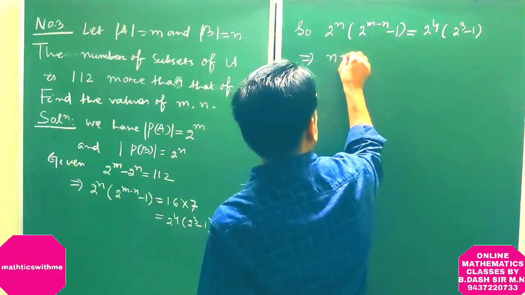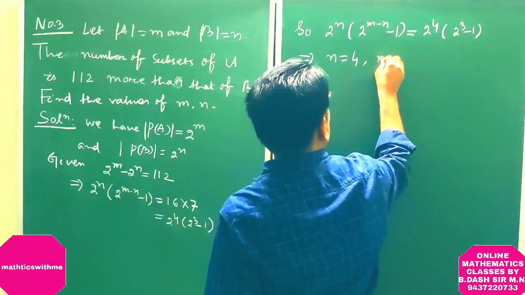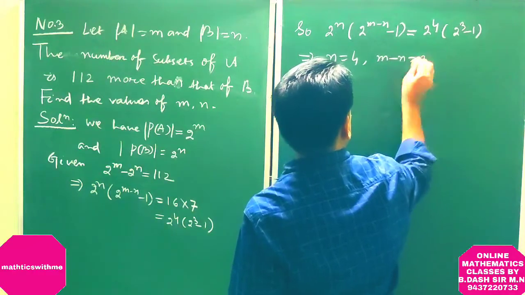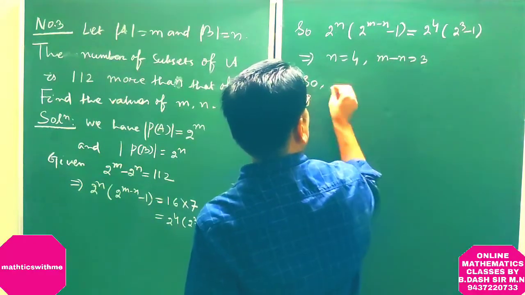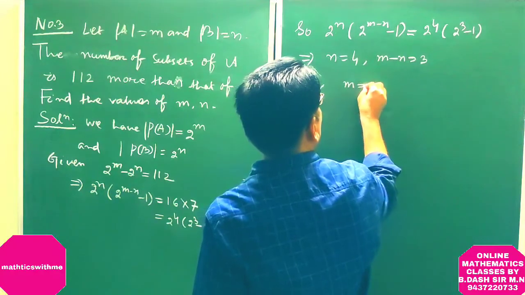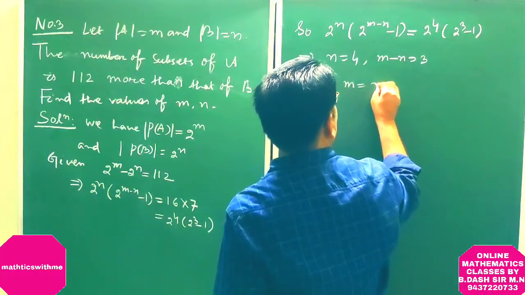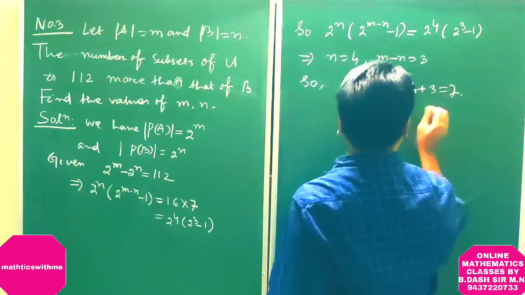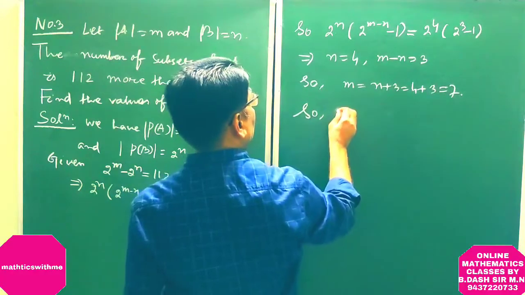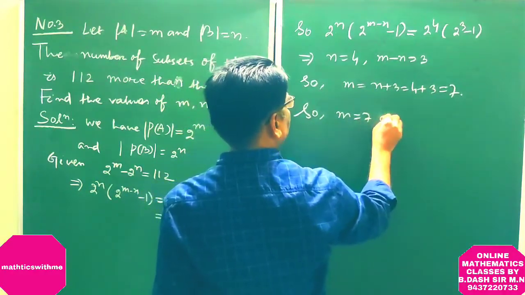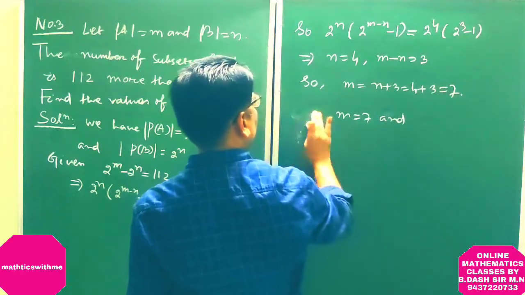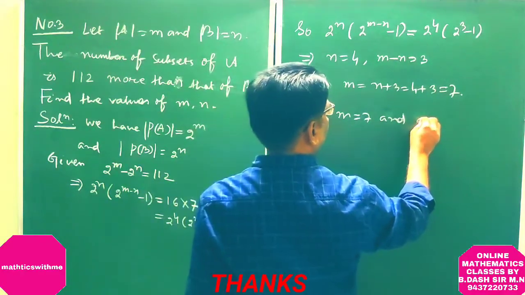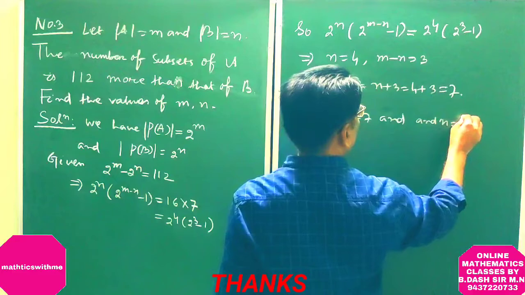Comparing both sides, we get n is equal to 4, m minus n is equal to 3. So m is equal to n plus 3, 4 plus 3, 7. So m is equal to 7. Hence m is equal to 7 and n is equal to 4.